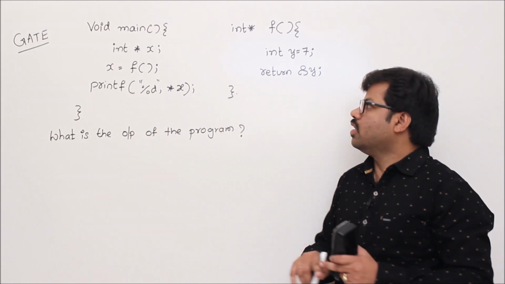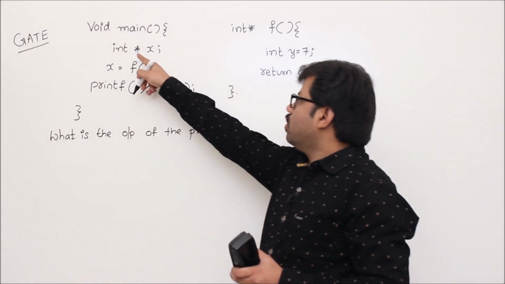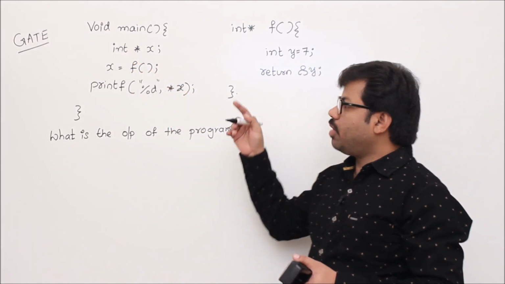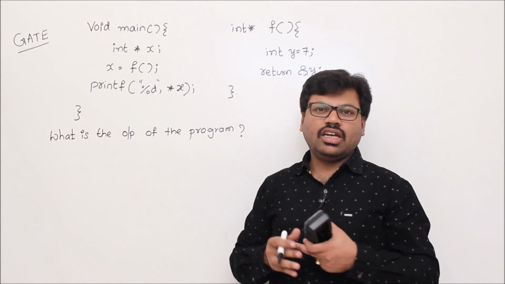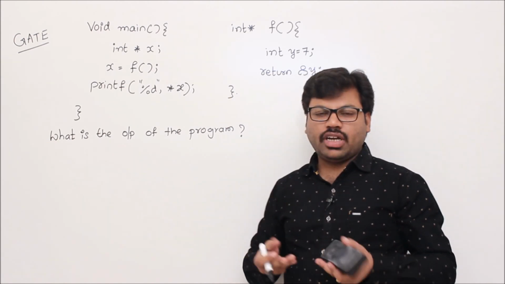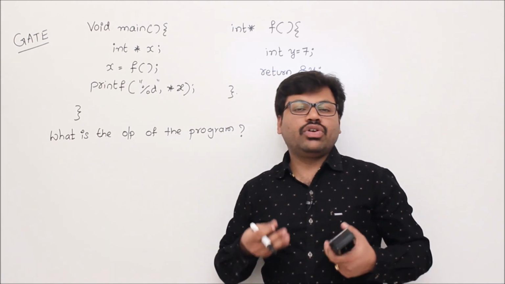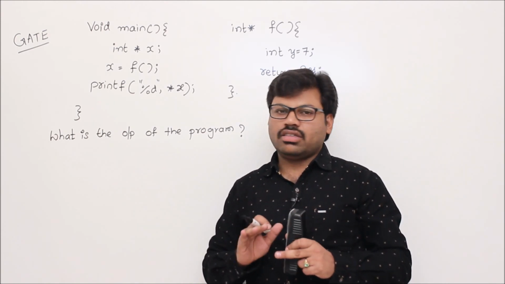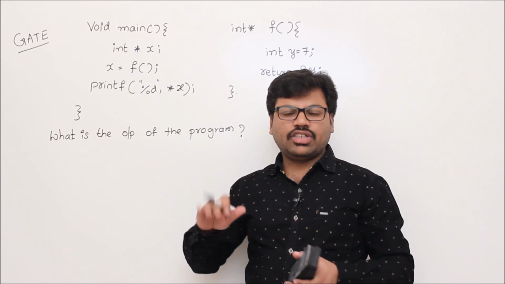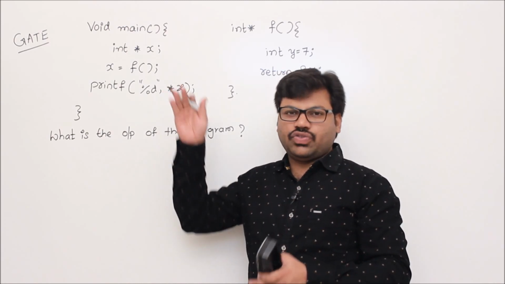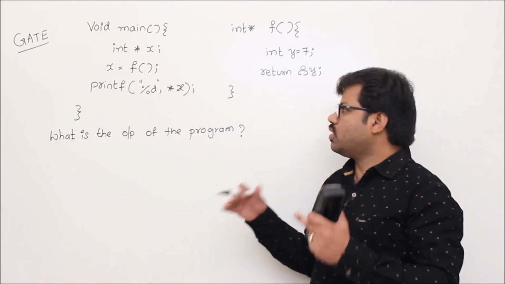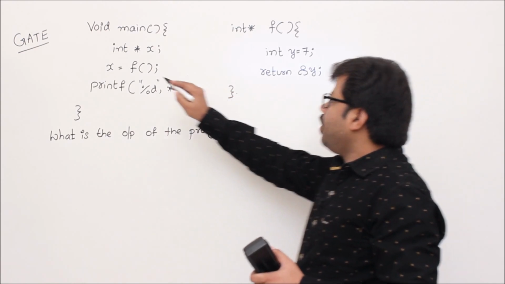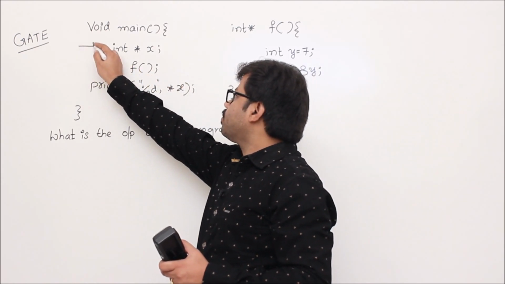Okay, now I'm using integer pointer x, but don't worry, I'm going to explain integer pointers in the next session. At this moment, I assume that you know the basic pointers. If you don't know basic pointers and how they work, then simply skip this problem, and once you understand pointers, come back and watch this video. Here I am assuming that you know some basics of pointers. Okay, now let me execute this program blindly.